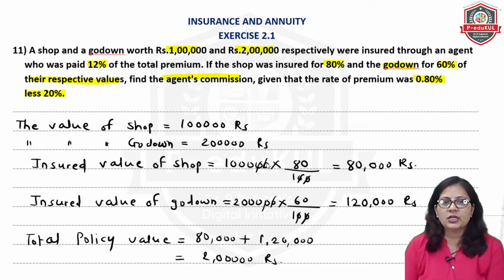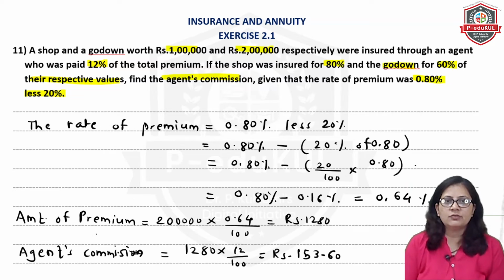So value of shop is 1 lakh and godown is 2 lakh. तो 80% का policy value है, so we have calculated 80% of 1 lakh, that will come up 80,000. Then 60% of 2 lakh, so that will come up 1,20,000. So total policy value will be 80,000 plus this 1,20,000, so that will come up as 2 lakh.